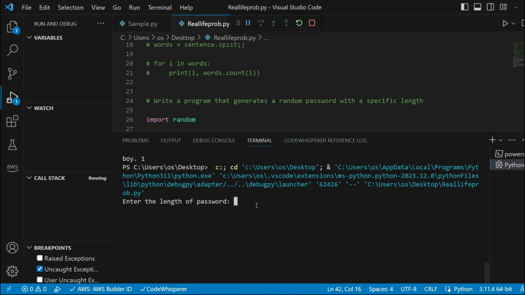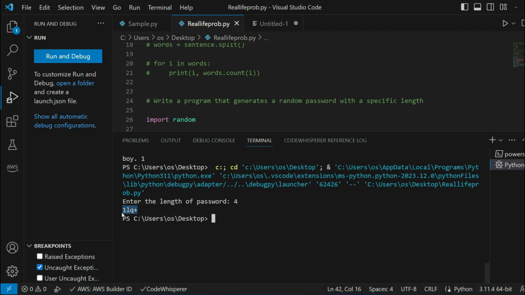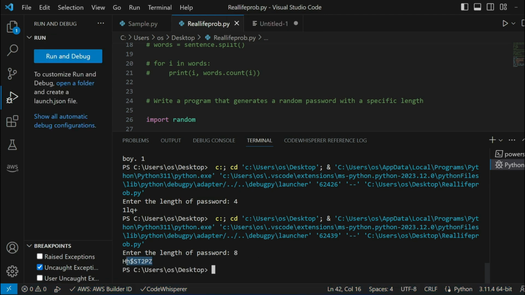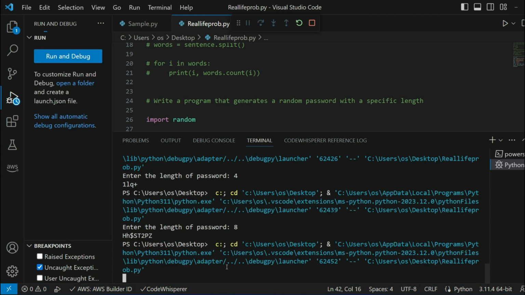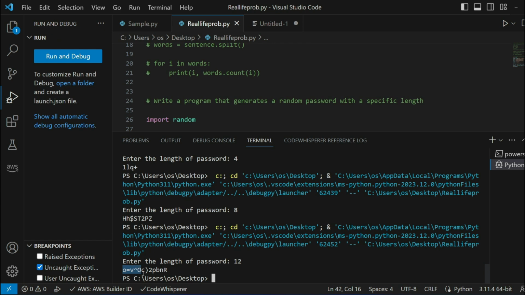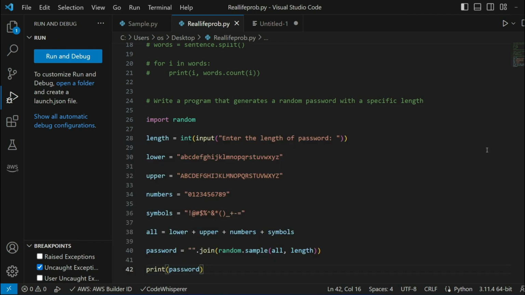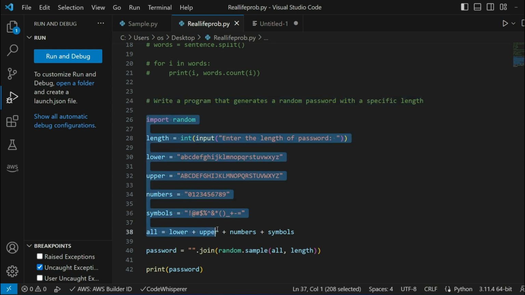So let's just say I want my password length to be 4. Okay, so it has provided me with the password right away. If I go ahead and run this again, and this time I provide the length as 8, you can see it's providing me a random auto-generated password without any problem. So AWS CodeWhisperer is really efficient if you are dealing with these types of problems, and it really works as a breeze.